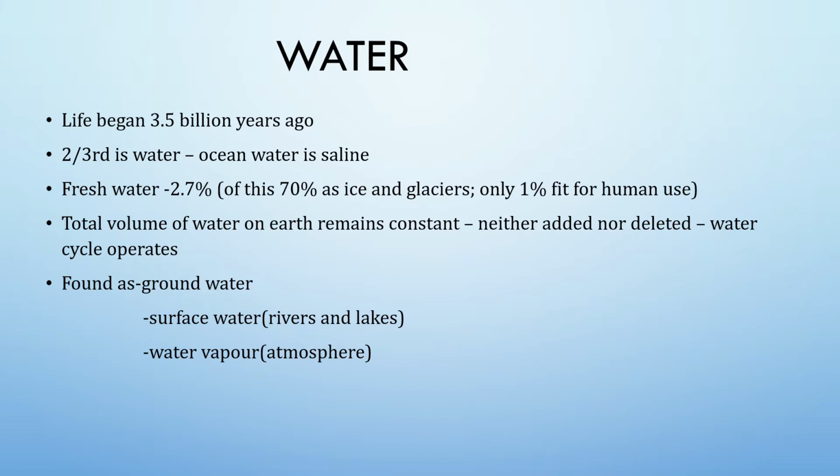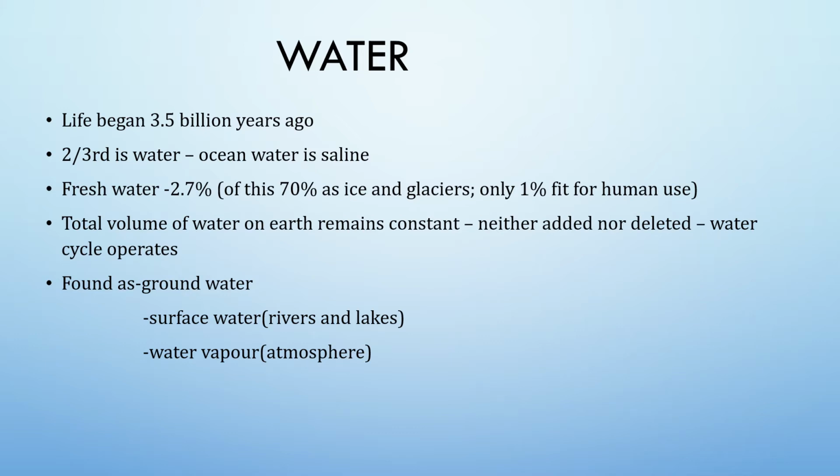Water is a vital renewable natural resource. Three-fourths of the Earth's surface is covered with water. It is therefore approximately called the water planet. It was in the primitive oceans that life began almost 3.5 billion years back. Even today, the oceans cover two-thirds of the Earth's surface and support a rich variety of plant and animal life. The ocean water is, however, saline and not fit for human consumption.